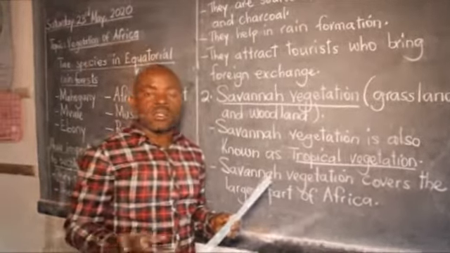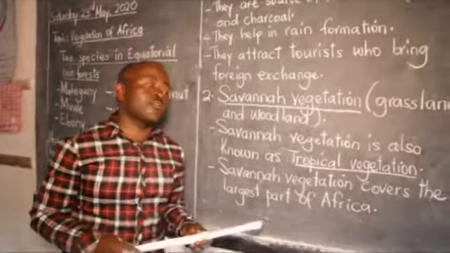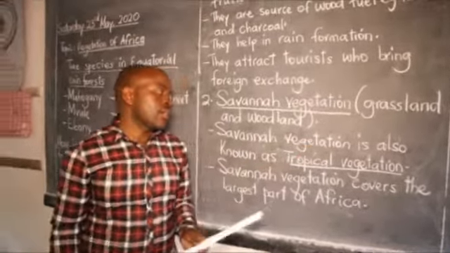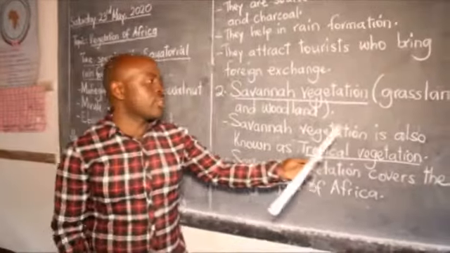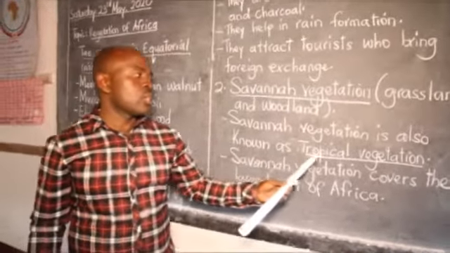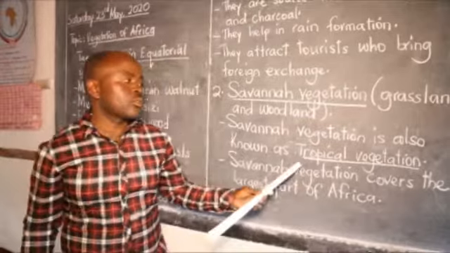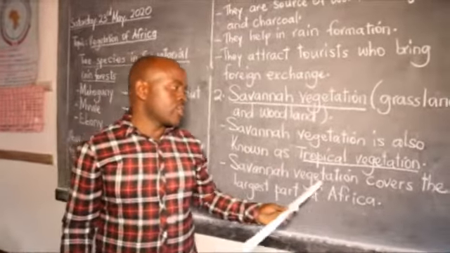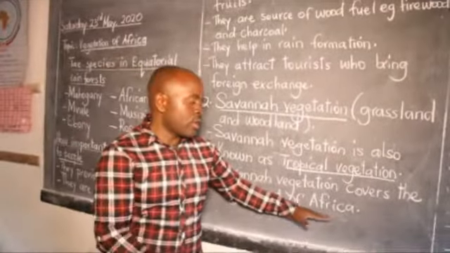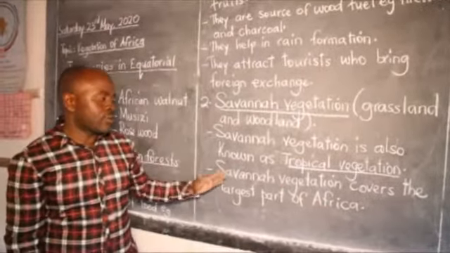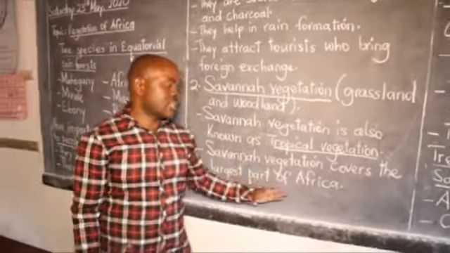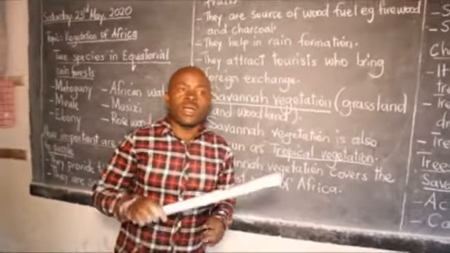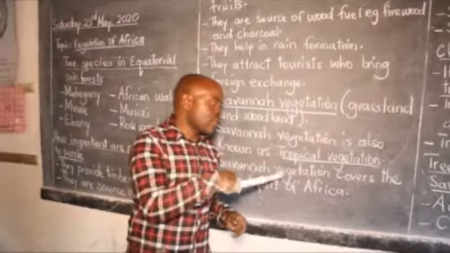So if you are asked to name the common type of vegetation in Africa, at least most parts of Africa have the savanna vegetation. So that's why I've said savanna vegetation is also known as tropical vegetation. So if you are asked about tropical vegetation, the savanna vegetation, they are the same. Savanna vegetation covers the largest part of Africa. I talked about it earlier. Most parts of Africa have the savanna vegetation.